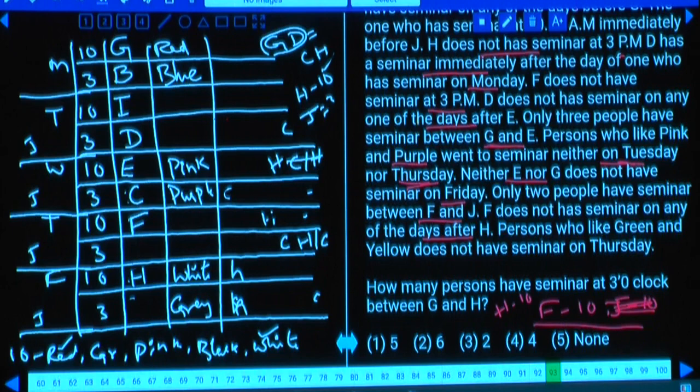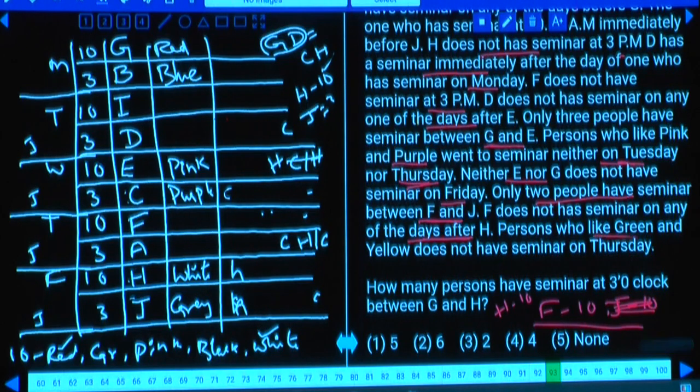Then coming to this J, J must be 3 o'clock and either Thursday or Friday. And F does not have the seminar on any one of those days. Only 2 people between F and J. As F is here, J will be here. If J is here, then who is the person left over here? A. A is the person left over, that person must be that.